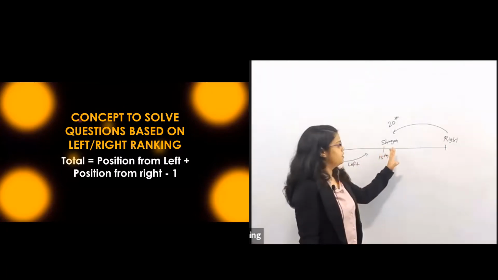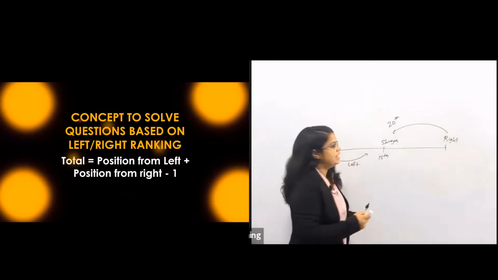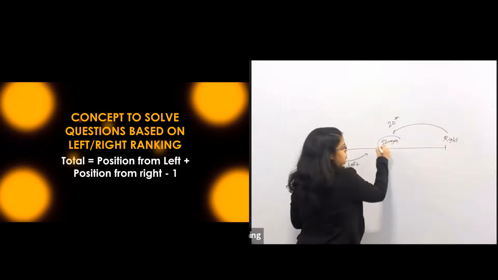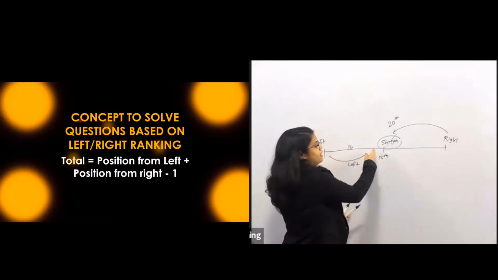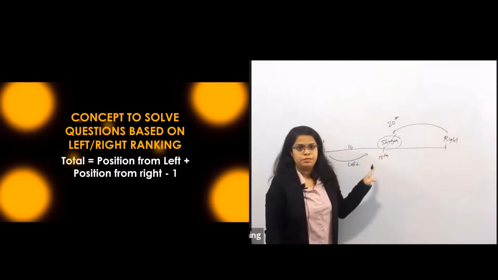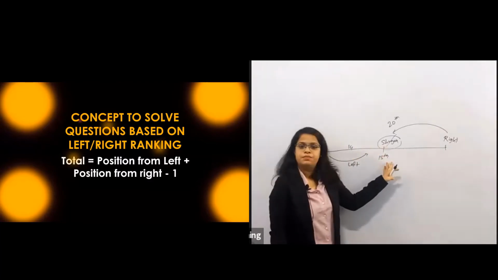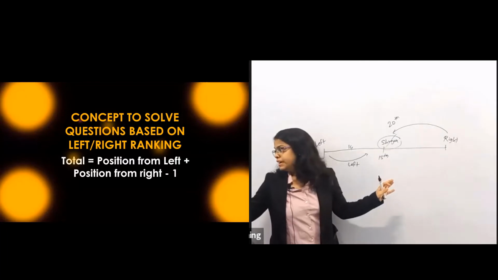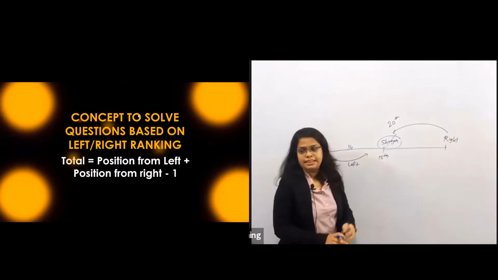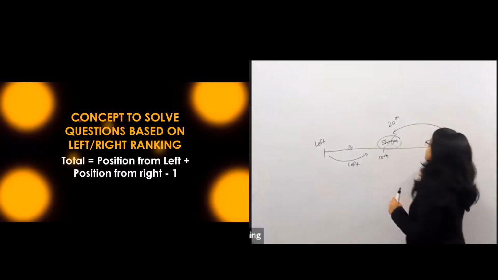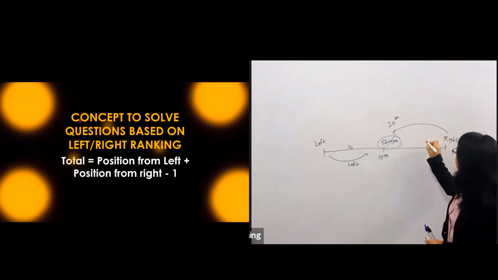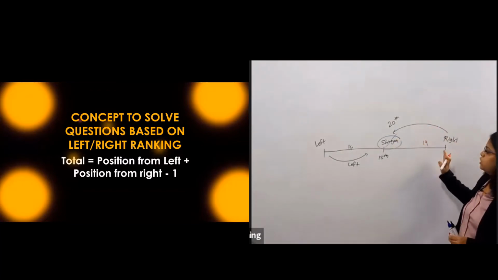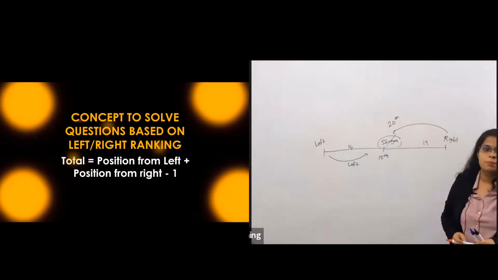If she is 15th from the left end, that means if I skip her, there are 14 people to her left: 1, 2, 3, up to 14. That's why she is at the 15th position. Is it clear? Similarly, if I go from the right side, she is at the 20th, so obviously there will be 19 people before her, 1, 2, 3, 4, 5 up to 19. That's why her position comes at 20th.